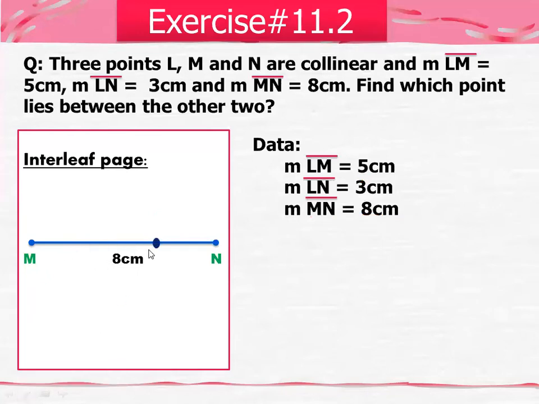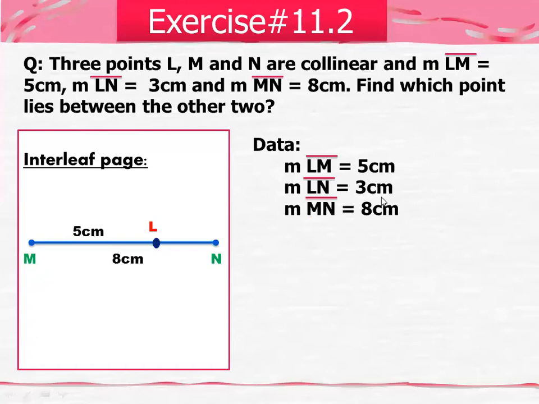I will say that the 5 centimeter will lie here with the help of a scale, and this is my point L. The measurement from L to M is 5 centimeter, and the measurement from L to N is 3 centimeter.